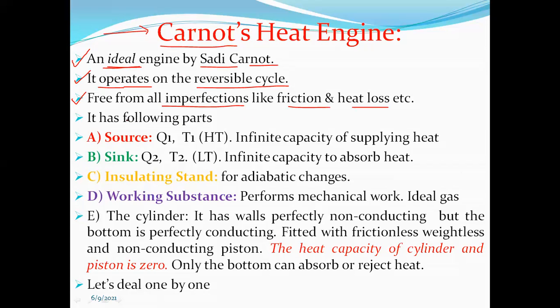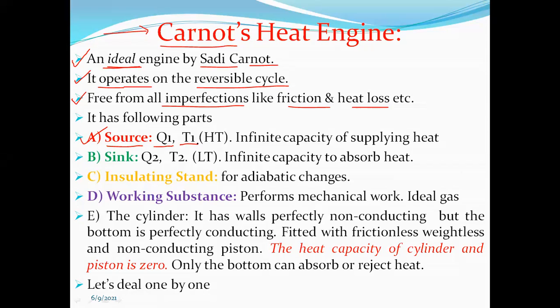So this Carnot's heat engine has the following parts. First one is the source. This source has infinite capacity of radiating heat energy, and the capacity is measured in terms of Q1. It is maintained at a temperature T1. So T1 stands for temperature of source and Q1 stands for heat capacity of the source.